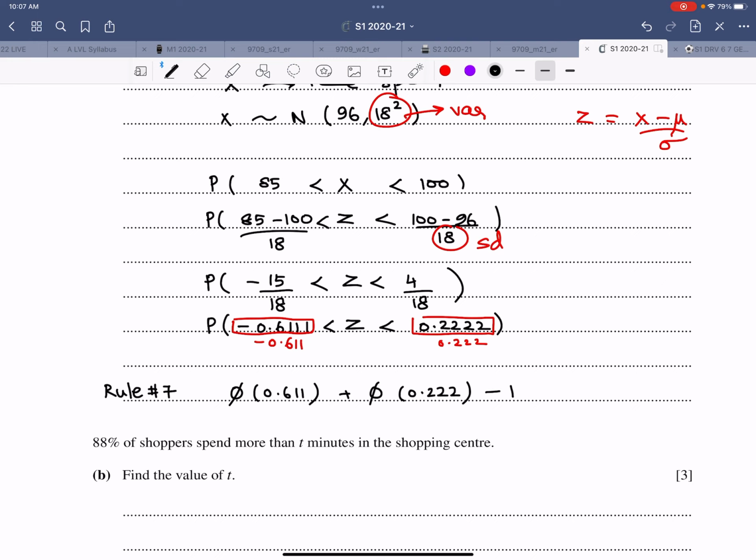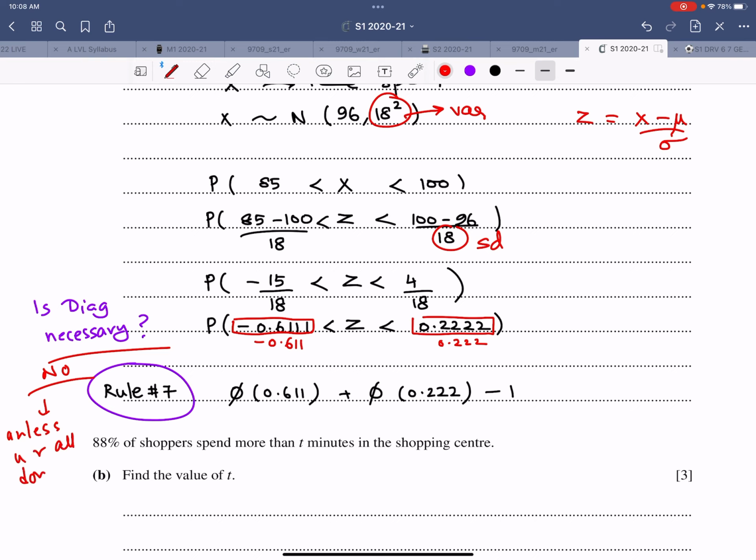The second question that they ask is, is a diagram necessary? The answer is no. The rules that I have taught you in my regular classes are based upon the diagram, we obtained those rules from it. So as such, a diagram is not necessary. Yes, if you have a lot of time and you're feeling bored in the paper, then draw a diagram, why not? But it's not necessary unless you are all done with the paper and you have time to spare.